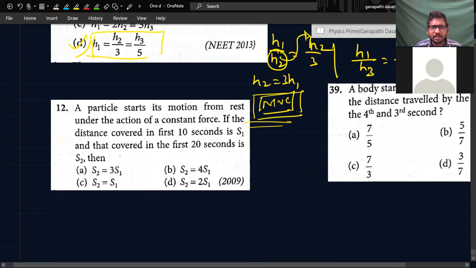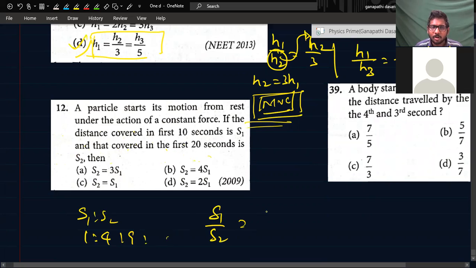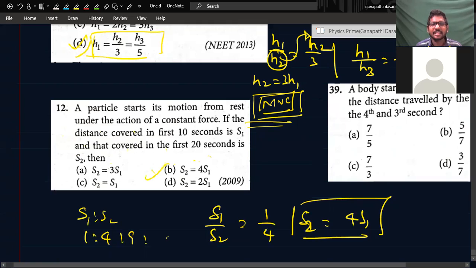Now here is a similar question. That is the second point that I told you. A particle starts its motion from rest under the action of a constant force, means constant acceleration, right? It starts from rest, right? Again, the same concept that I taught you. If the distance covered in the first 10 seconds is S1 and then in the first 20 seconds is S2, S1 is to S2 is 1 is to 4. S1 by S2 is equal to 1 by 4, that is S2 is equal to 4S1. Got it? Directly tick the question.